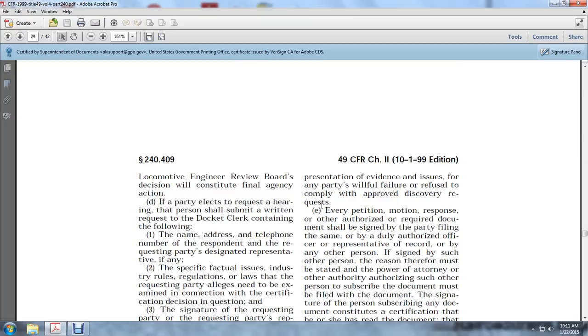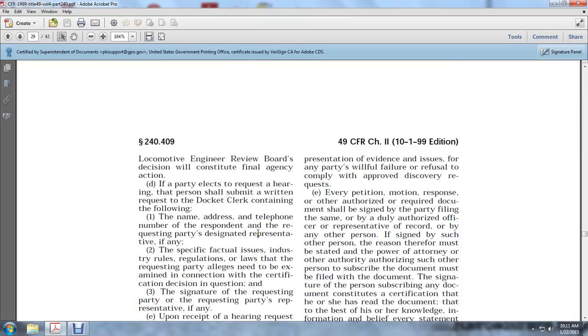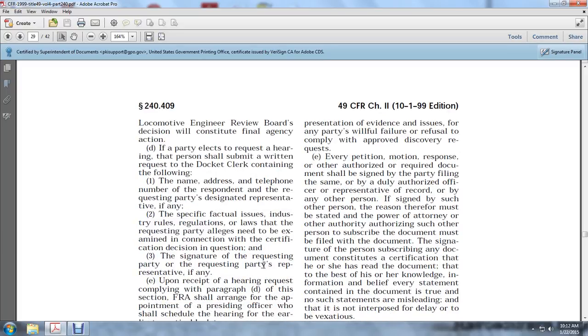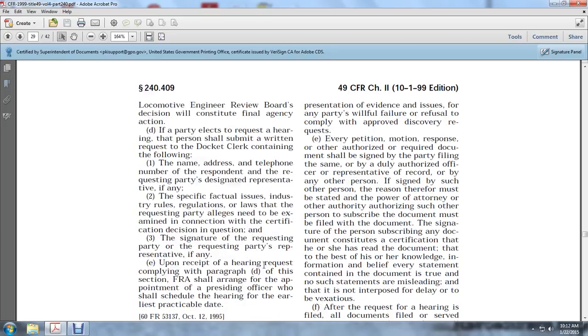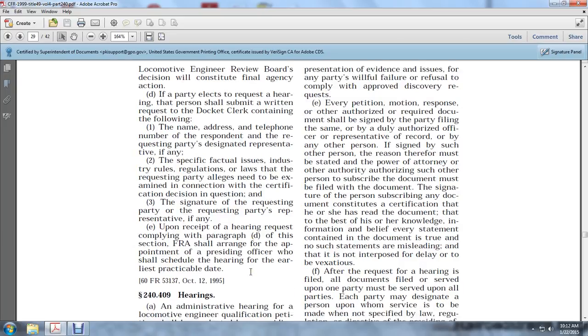In part of the request for a hearing, the person shall submit a written request to the Docket Clerk containing the following: the name, address, and telephone number of the respondent, the requesting party, and designated representative, if any; the specific factual issues, industry rules, regulations, and laws that the requesting party believes need to be examined in connection with the certification decision in question; and the signature of the requesting party or representative, if any. Upon receipt of a hearing request that complies with this section, the Federal Railroad Administration shall arrange the appointment of a presiding officer, who shall schedule the hearing at the earliest practical date.